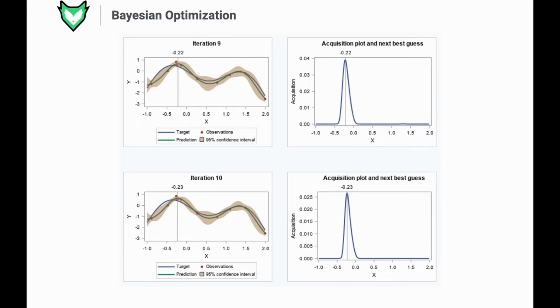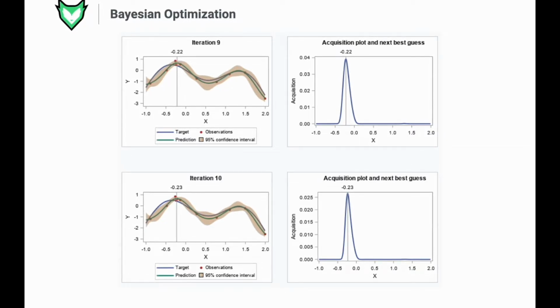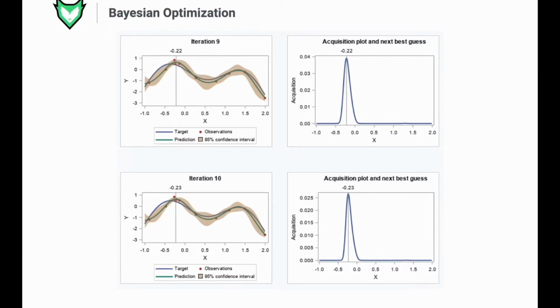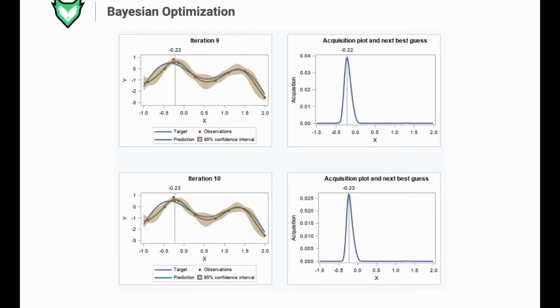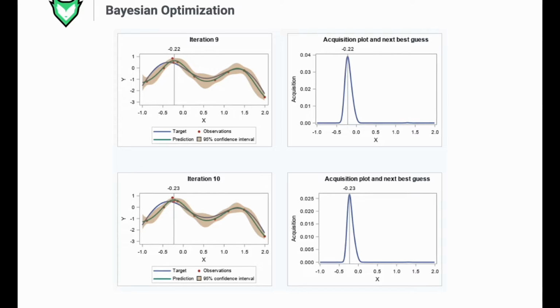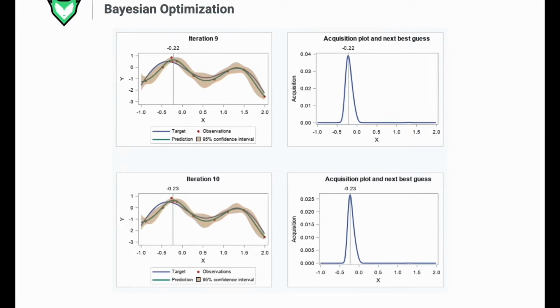When we reach iteration 10, the algorithm focuses more on testing points closer to the theoretical maximum of the target function, converging to the optimal point we are trying to find. There is the danger of falling into a local maximum if the exploration versus exploitation of the algorithm is not well controlled when using the acquisition function.